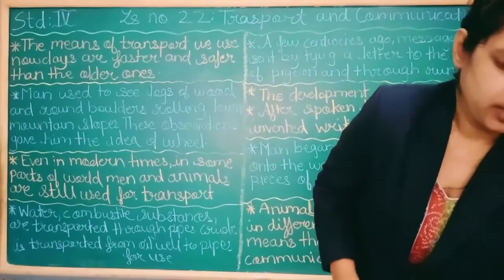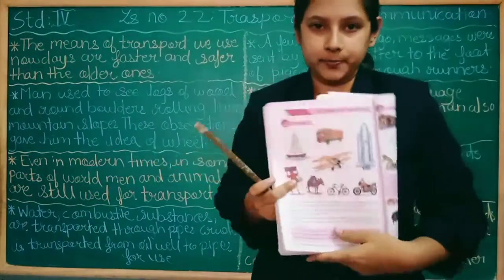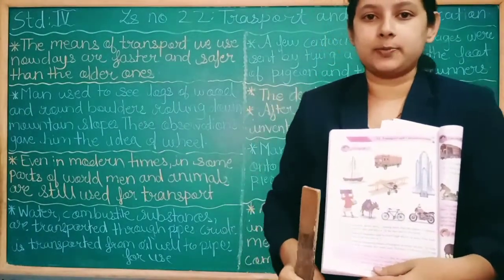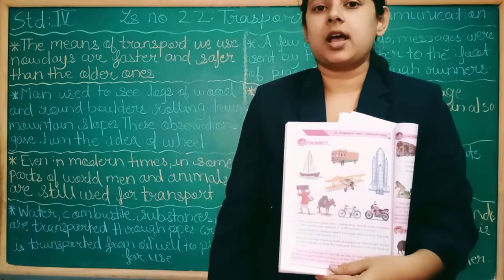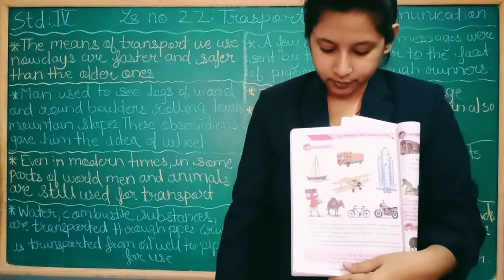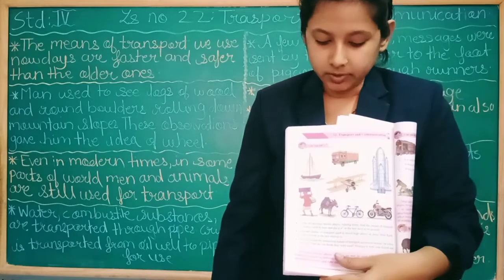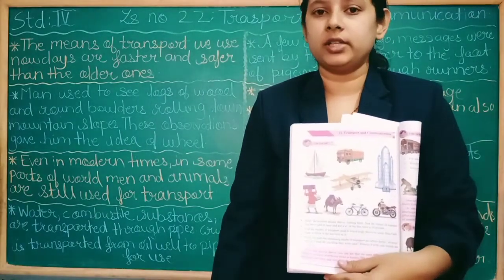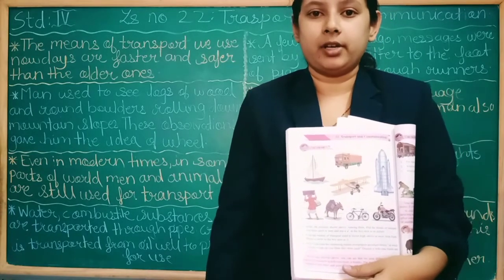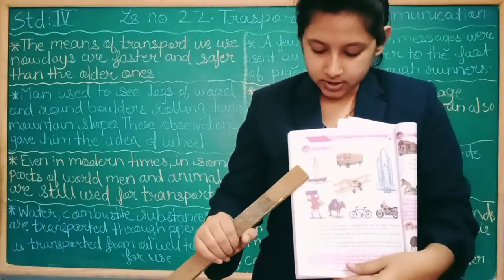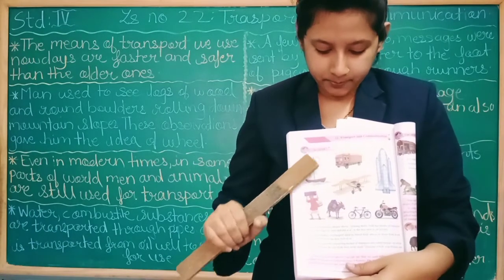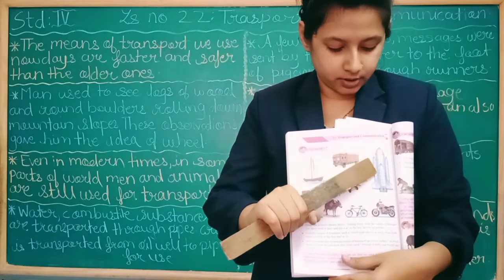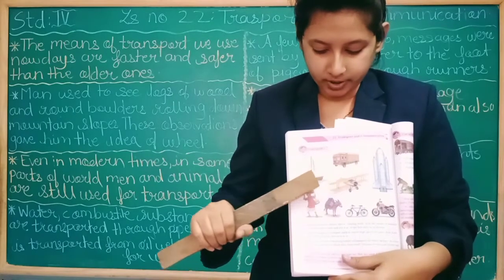Students, in this picture of your textbook, you can see some pictures of means of transport. Some of them travel on a road, some of them travel in the sea, and some of them travel in the air. So this is a ship which travels in the sea, it is a truck which travels on road, then the rocket which travels in air, and also the aeroplane.